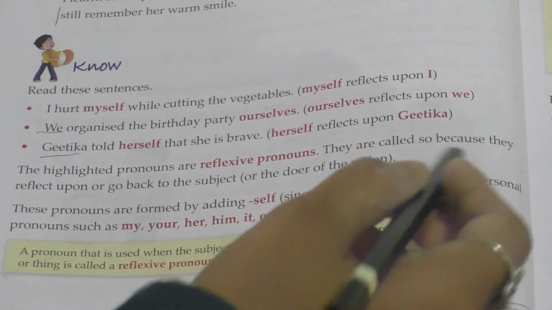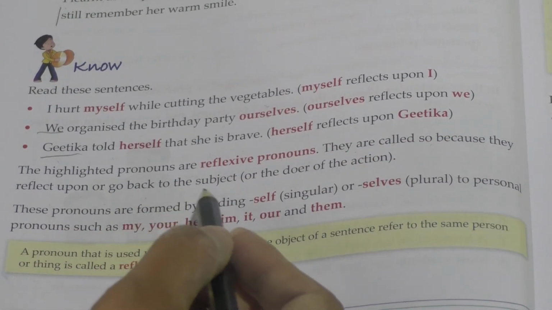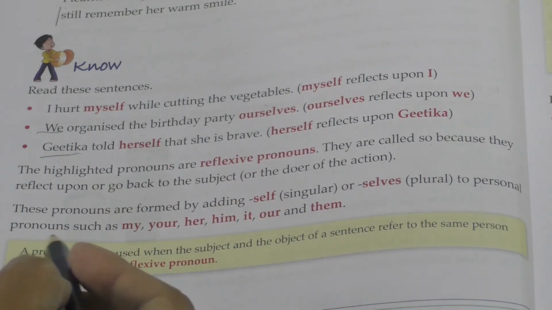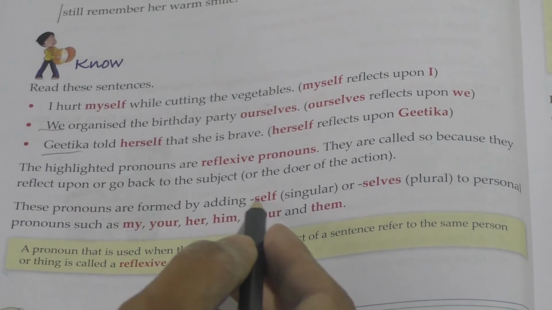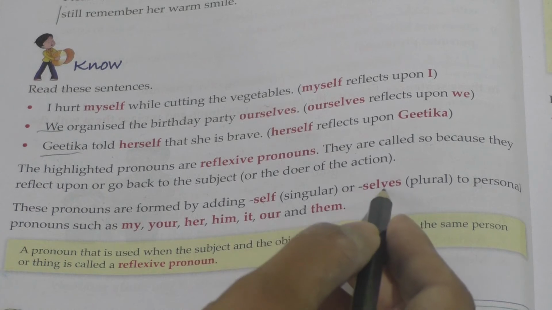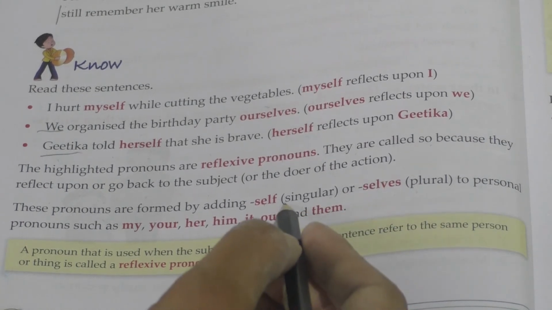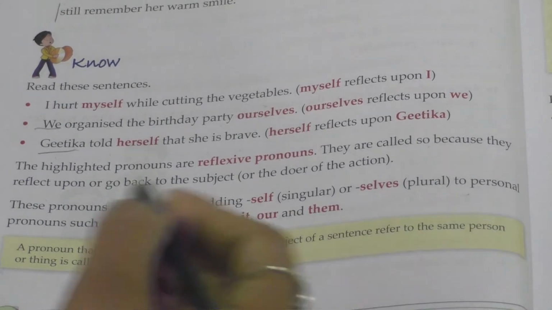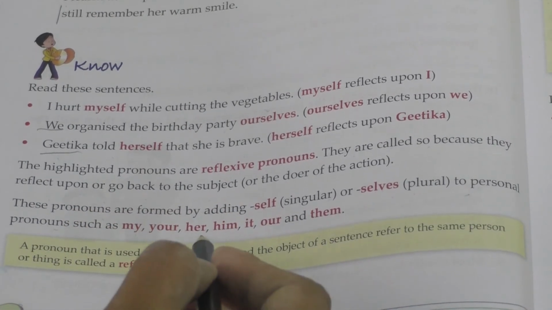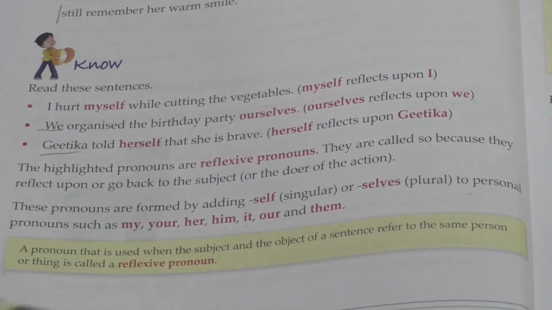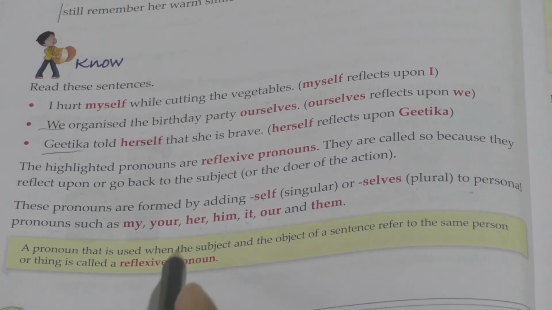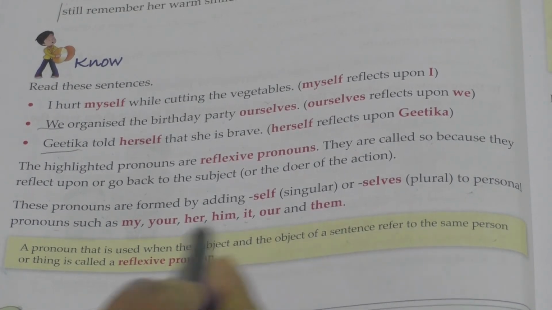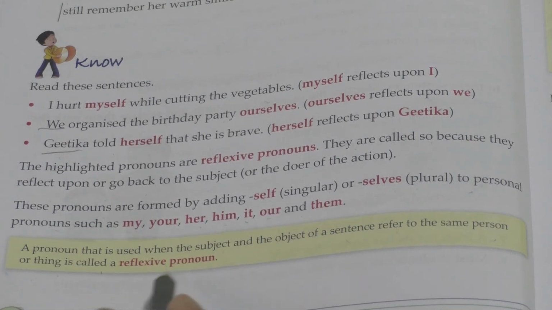They are so called because they reflect upon or go back to the subject or the doer of the action. So these pronouns are formed by adding self or selves, selves for plural and self for singular. They are added to the personal pronouns such as my, your, her, him, it, our and them. So students, a pronoun that is used when the subject and the object of a sentence refer to the same person or thing is called a reflexive pronoun.